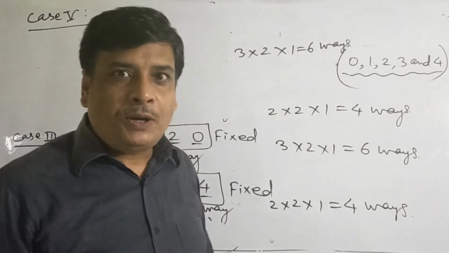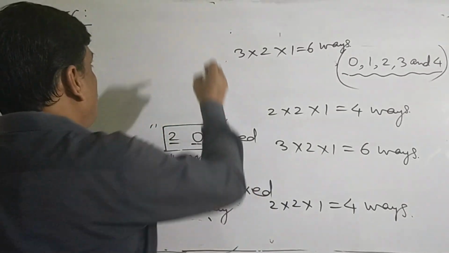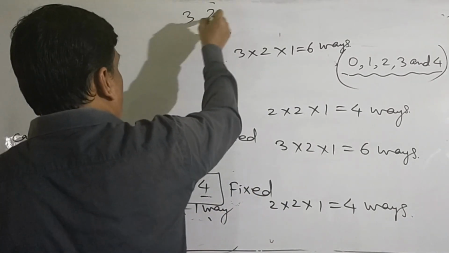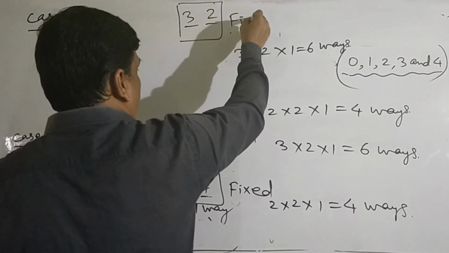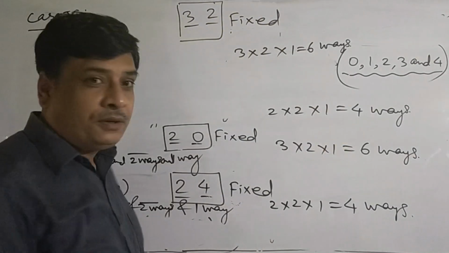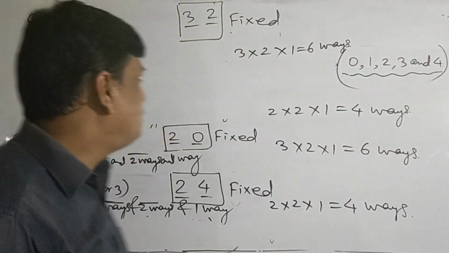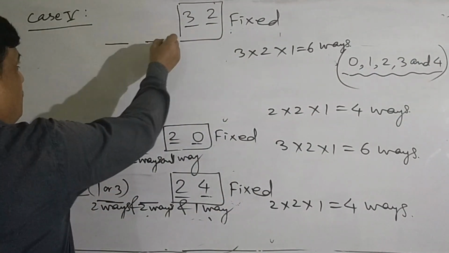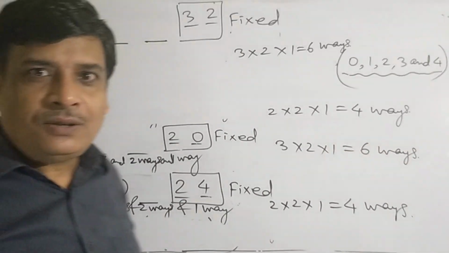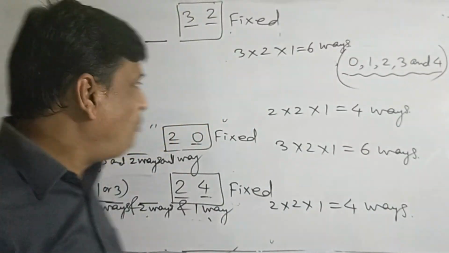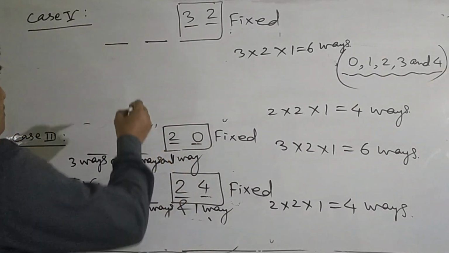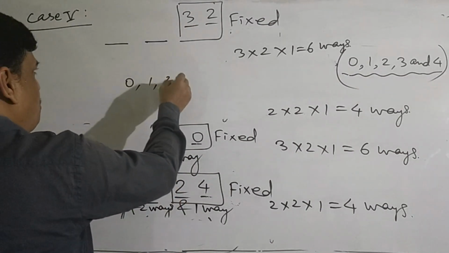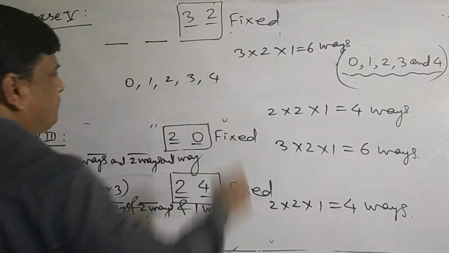In the fifth case, fix the last two places by the numbers 3 and 2, that is 32, and 32 is divisible by 4. We have to find what are the possibilities to fill up the thousand place and hundred place. The numbers are 0, 1, 2, 3, 4.